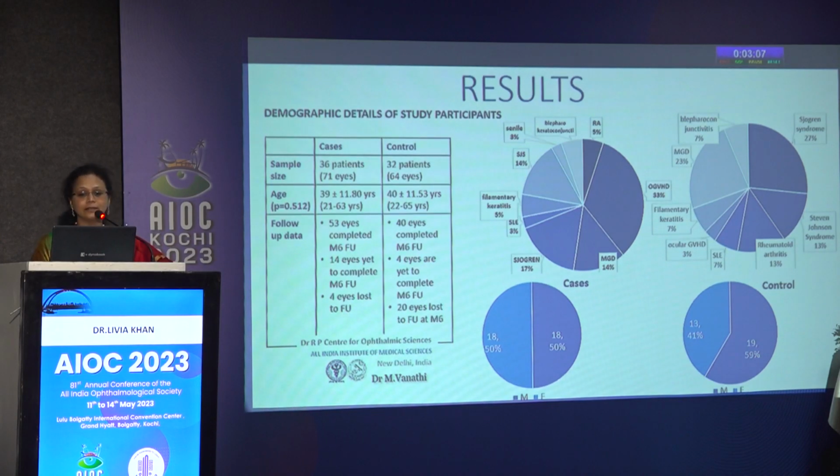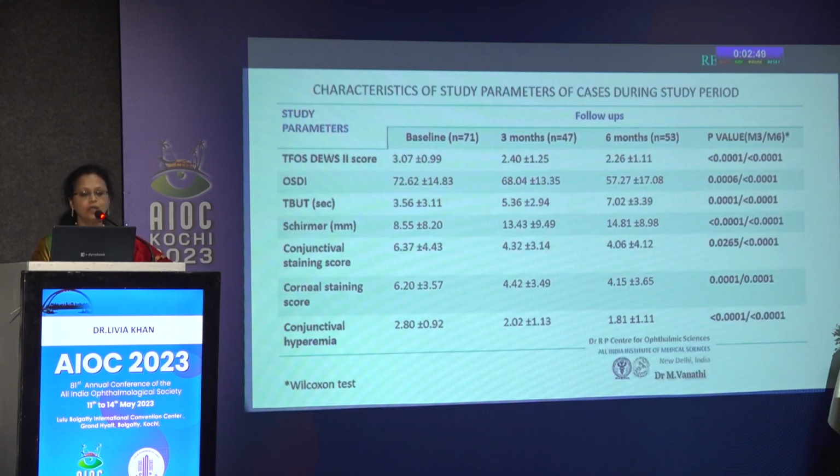So this is the graphic representation of patients in the control and cases groups. The age is equivocal. It was a gender and age matched study. We had follow-up data of 53 eyes who were recruited for 6 months, 14 had completed over 6 months, and 4 had been lost to follow-up.